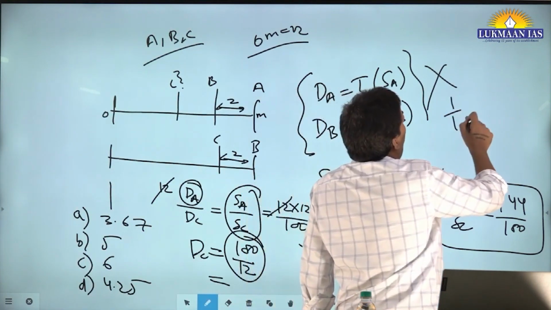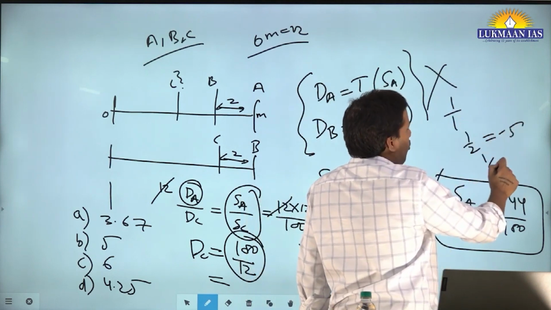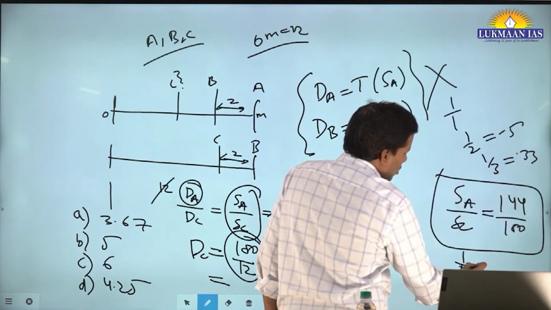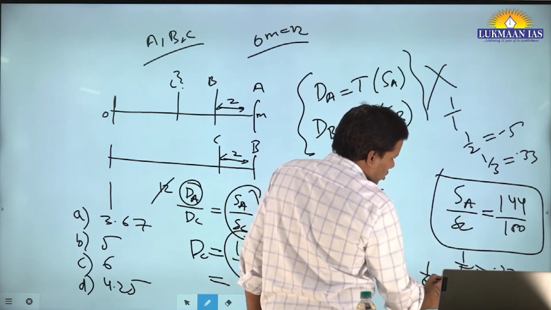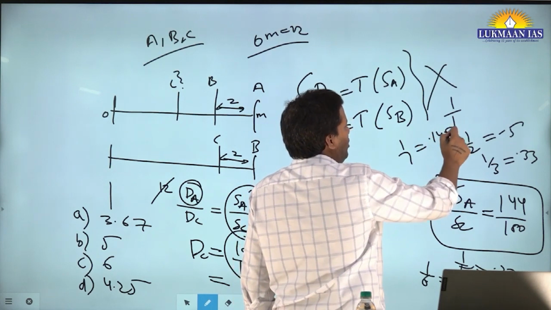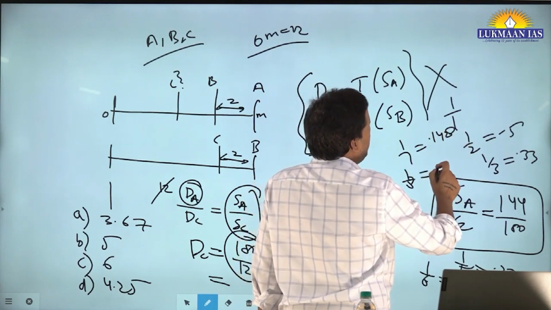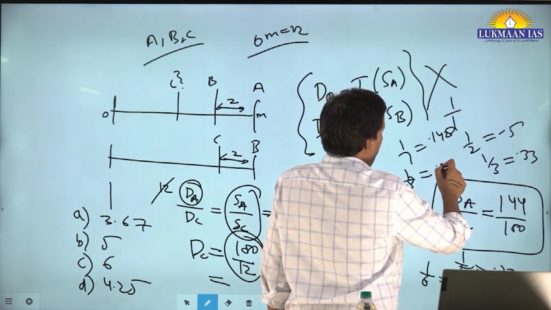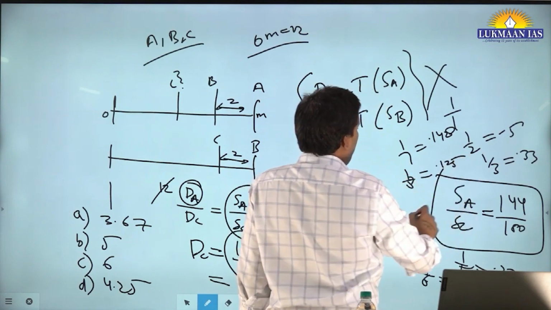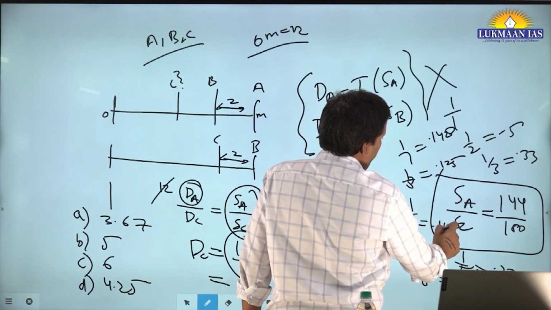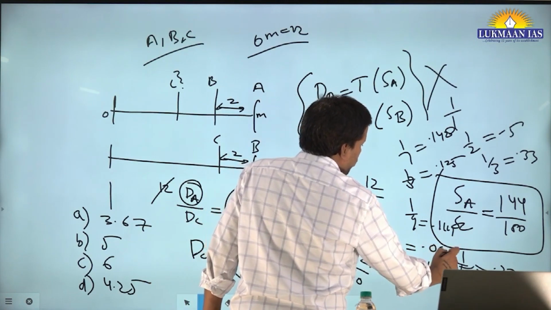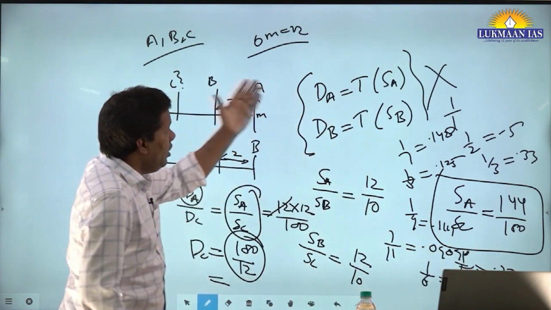Let's say 1 upon 1, 1 upon 2 is 0.5, 1 upon 3 is 0.333, 1 upon 4 is 0.25, 1 upon 5 is 0.2, 1 upon 6 is 0.1666, 1 upon 7 is 0.1428, right? 1 upon 8 is 0.125, right? 1 upon 9 is 0.111, 1 upon 10 everyone knows, 1 upon 11 is 0.090909.